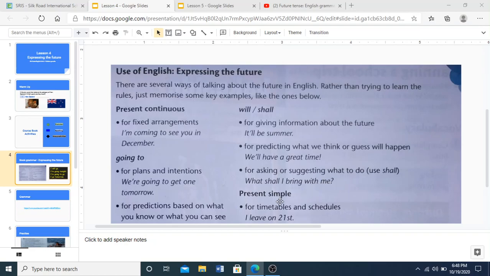Also, another way is using the present simple for timetables and schedules. Example, I leave on 21st.